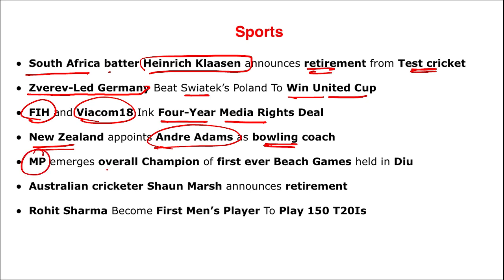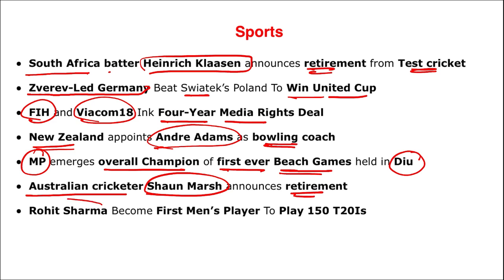Then Madhya Pradesh emerged as the overall champion for the first ever beach games that were held in Diu. Australian cricketer Shaun Marsh has announced retirement, and Rohit Sharma became the first men's player to play 150 T20 internationals. Correct. So these are your important current affairs for the topic related to sports.